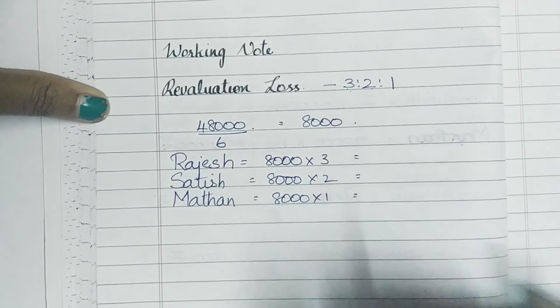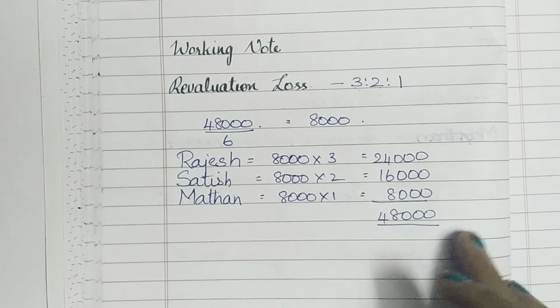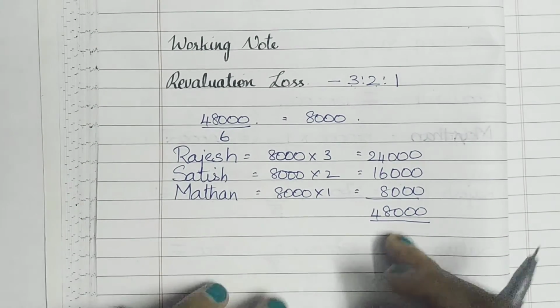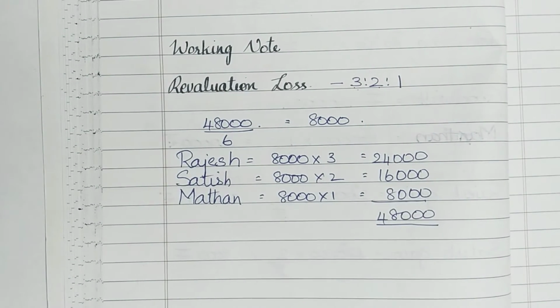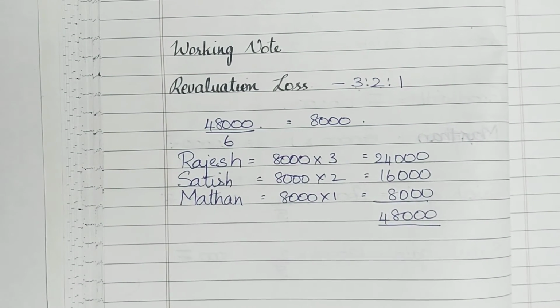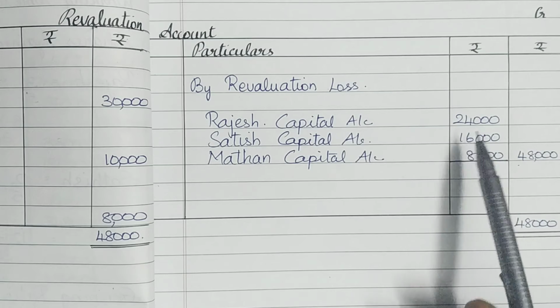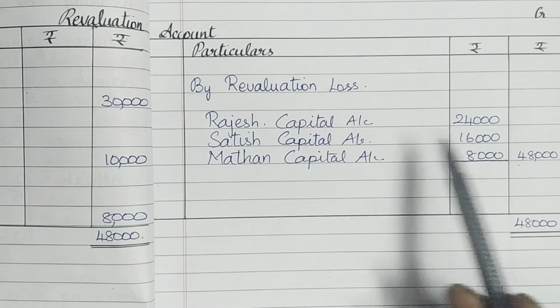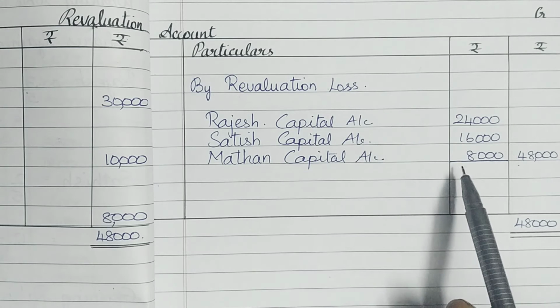So according to that, the totals are 24,000, 16,000 and 8,000. So if you add it up, definitely we will get 48,000. So these three values have to be transferred into Rajesh's, Satish's and Madan's capital accounts. So back to the revaluation account, I have posted the separation of the revaluation loss for the particular partners. So Rajesh 24,000, Satish 16,000 and Madan 8,000.